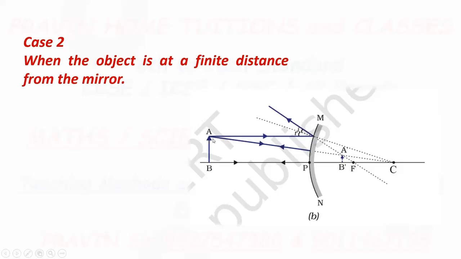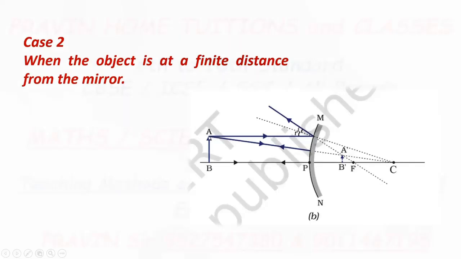Now, second condition, when the object AB is placed at a finite distance from the pole. The first ray taken is the parallel ray, and after reflection it gets reflected like this. Extend this ray backward, passing through the focus, because when the parallel ray is reflected, as far as convex mirror is concerned, it appears to be passing through the focus, so we are extending it back.